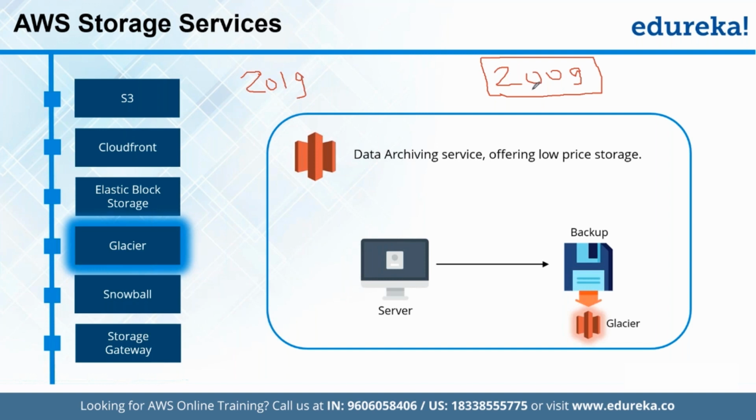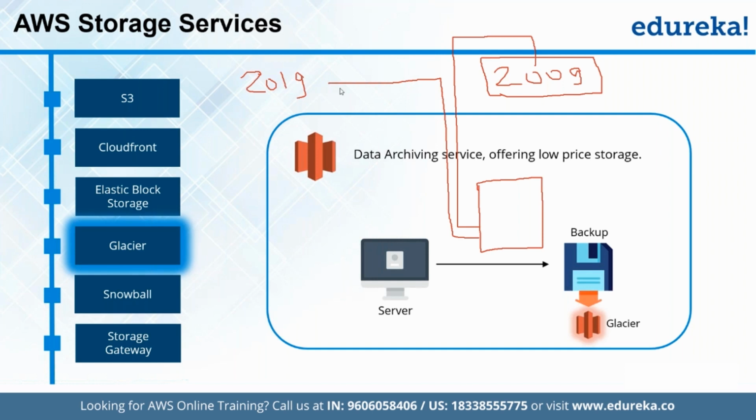Because this is old data that we do not need to use on a frequent basis. So what we can do is simply archive this data. That means we send it to a backup service or back storage service, from where we can fetch the data as per the requirement. That means if we want to access this data, it won't be readily available. First of all, we have to generate a request, and then it can be made available to us in a given number of hours. That's the main concept of Glacier as an archival service offered by AWS.